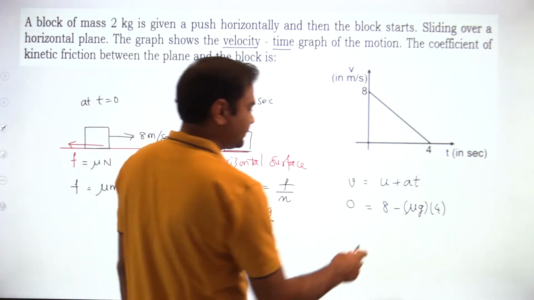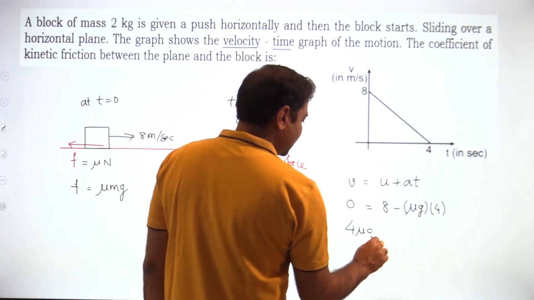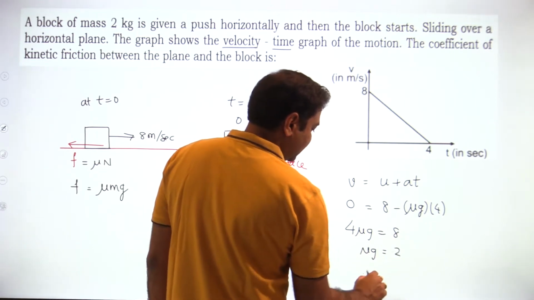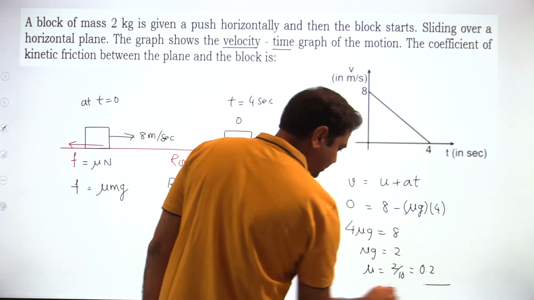So 4 mu g is equal to 8. Then mu g is equal to 2. Taking g as 10, it is 2 by 10, so 0.2 is the mu value.